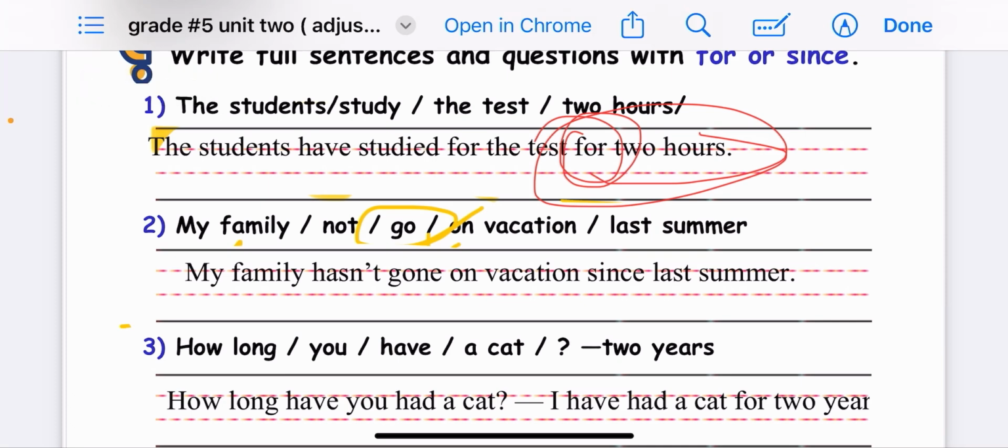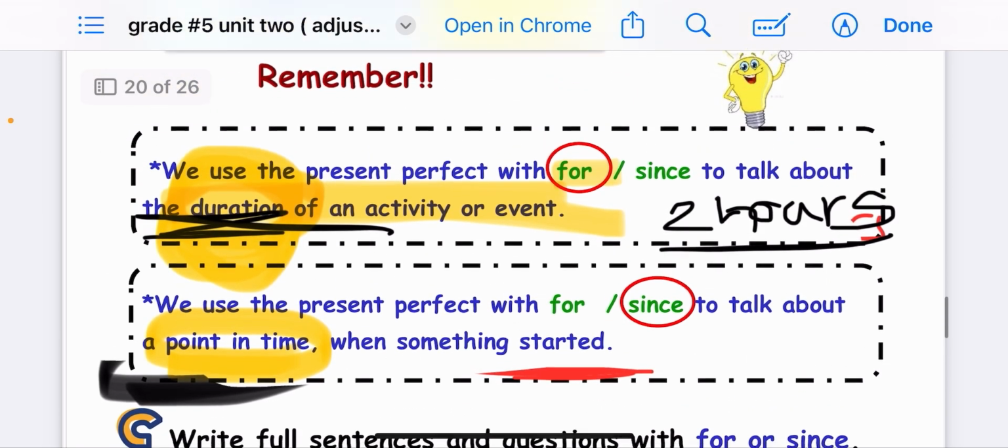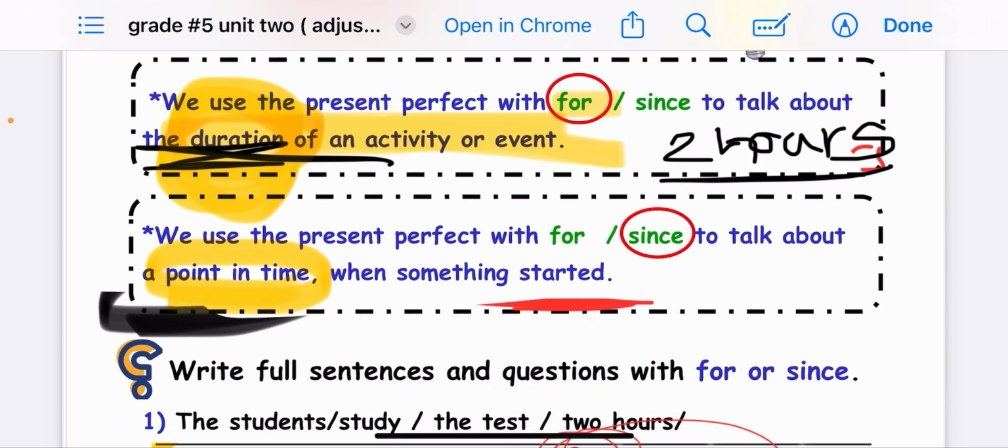Here, my family hasn't gone on vacation since last summer. Because we consider my family as singular, we use here hasn't plus the verb 3 of the verb go. So my family hasn't gone on a vacation since the last time, because we are talking about a point in time.